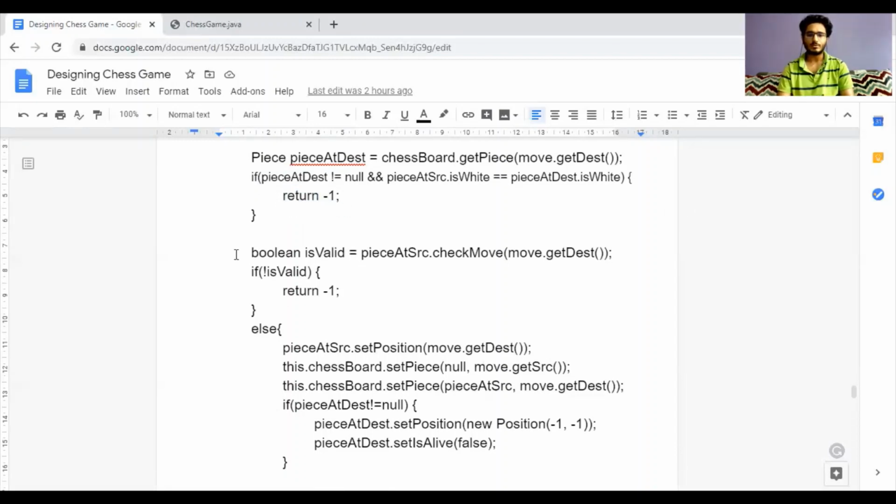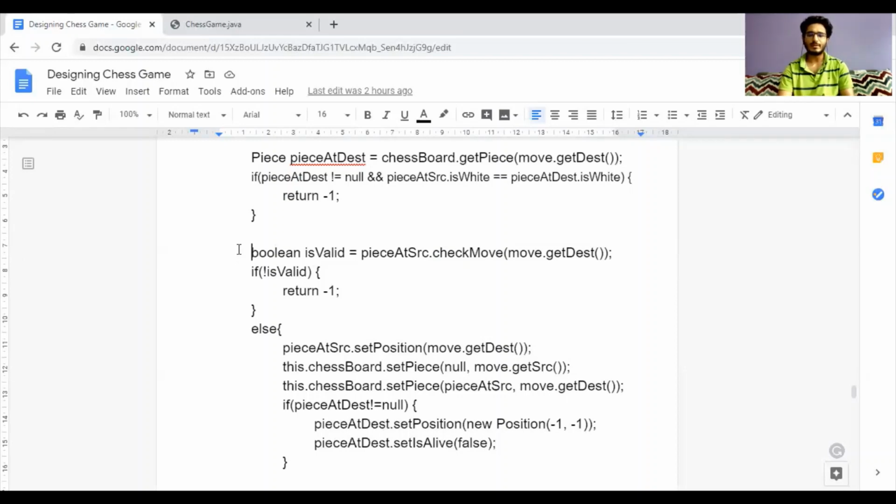Now we also need to check that the move which the player wants to do with the piece at the source is allowed or not. What I mean to say is that a bishop can only walk diagonally. So if the player wants to move the bishop to a cell where the bishop cannot reach by walking diagonally from the current cell, then the move is invalid. So we will return false.